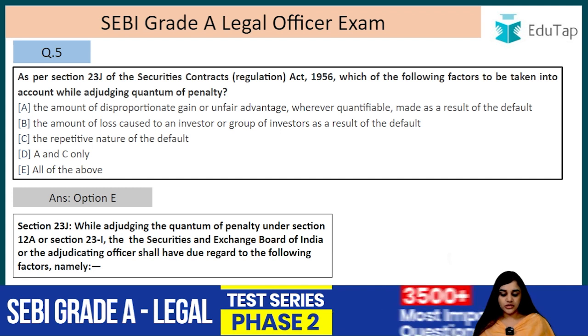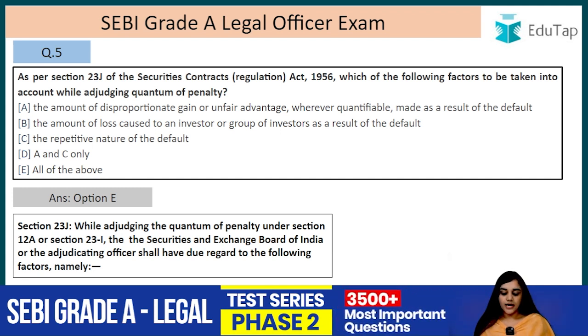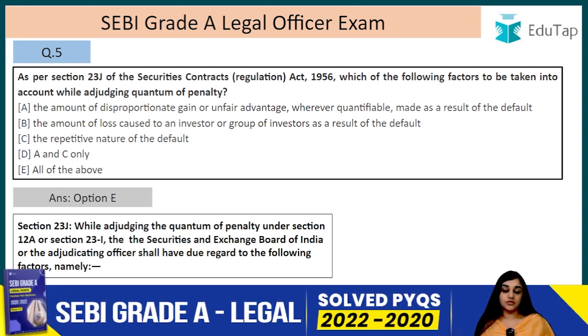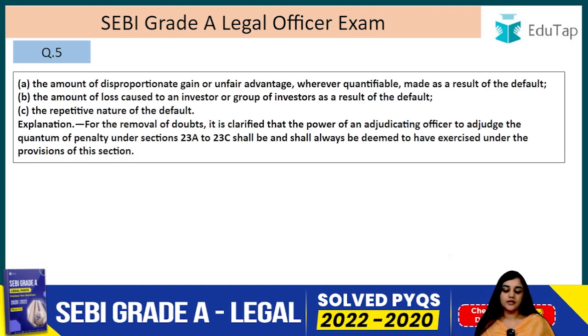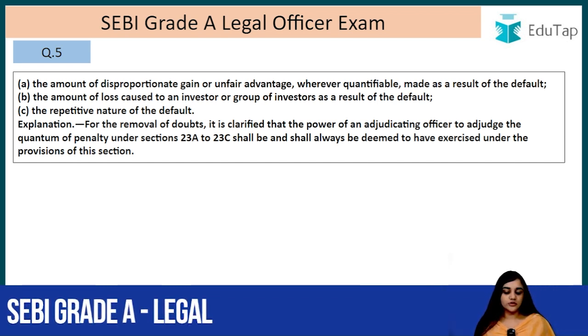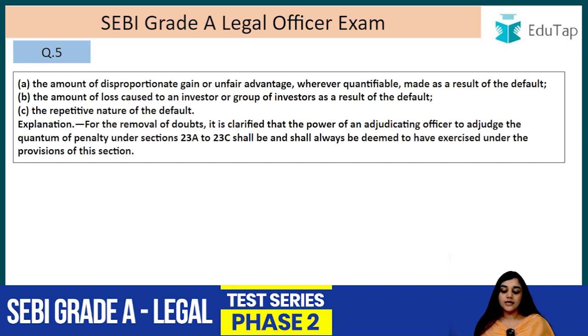So, Section 23J, while adjudicating the quantum of penalty under Section 12A or Section 23I, the Securities and Exchange Board of India or the adjudicating officer shall have due regard to the following factors, namely, so all these factors have to be considered, which are amount of disproportionate gain or unfair advantage wherever quantifiable made as a result of that default. So, if any such advantage or gain has been made wherever quantifiable, it has to be considered. The amount of loss caused to an investor or group of investors as a result of default, and the last one, the repetitive nature of the default.